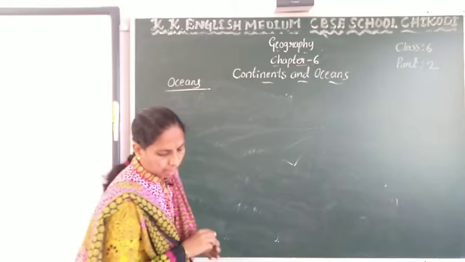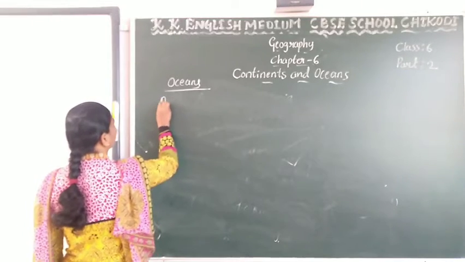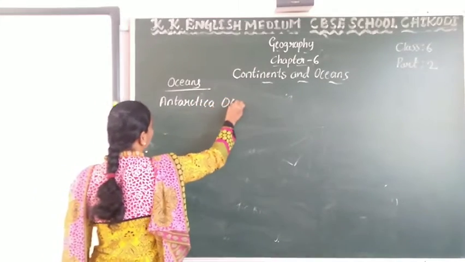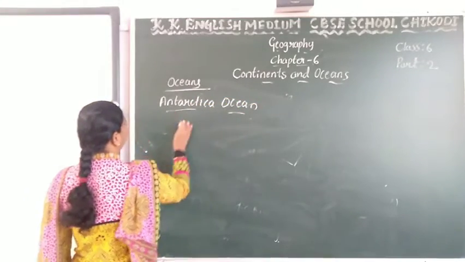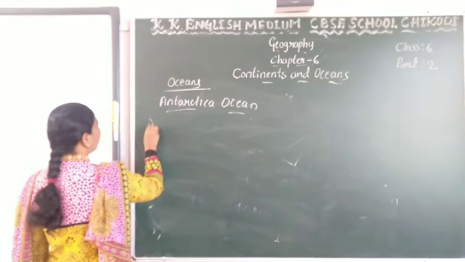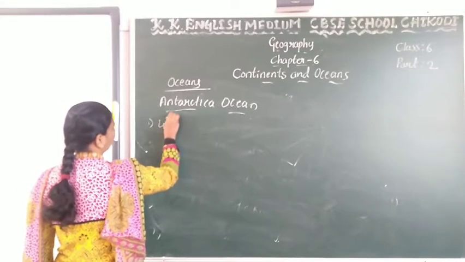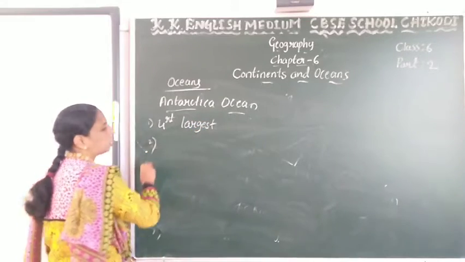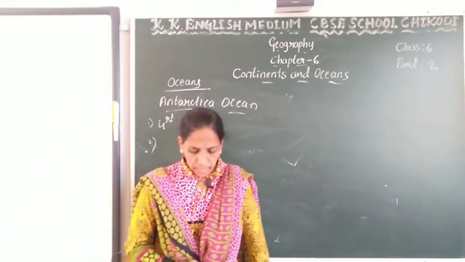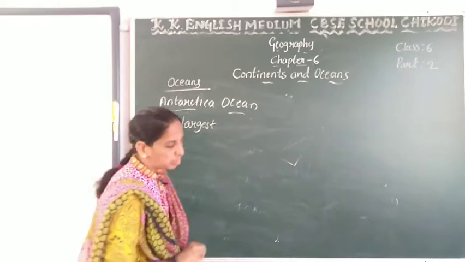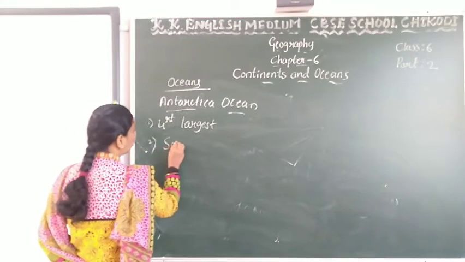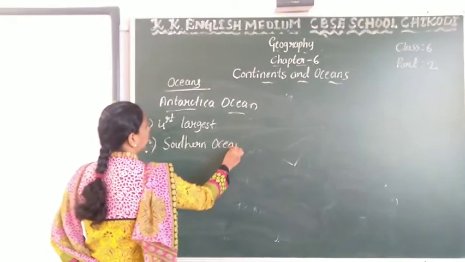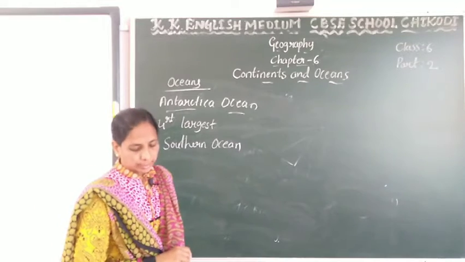And next, Antarctica Ocean. Okay, and it is the fourth largest ocean. Antarctica Ocean is the fourth largest ocean. We are also calling it the Southern Ocean. Antarctica Ocean is also called the Southern Ocean.